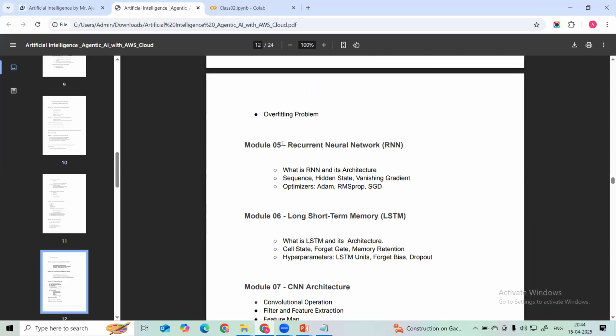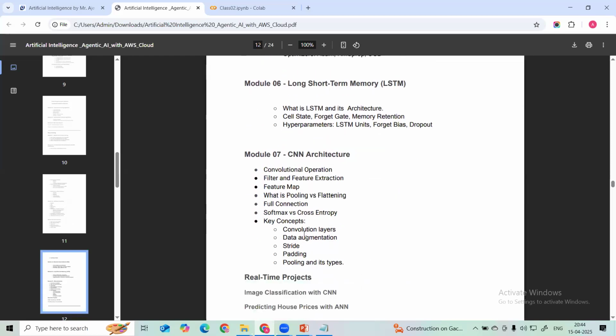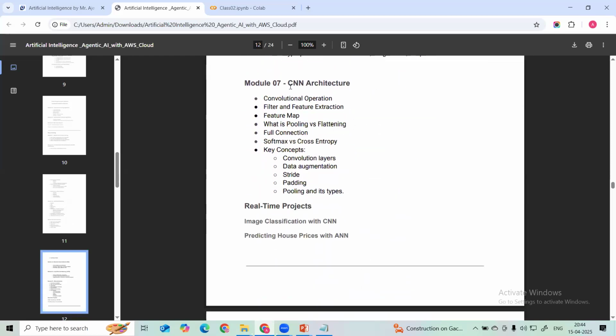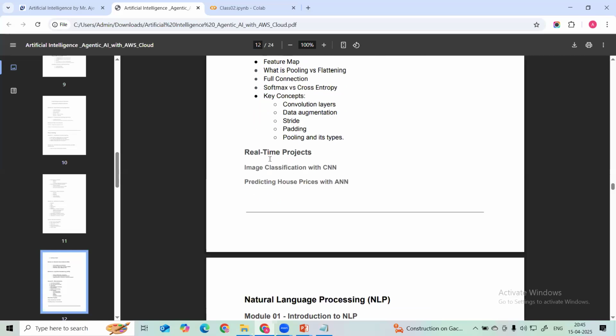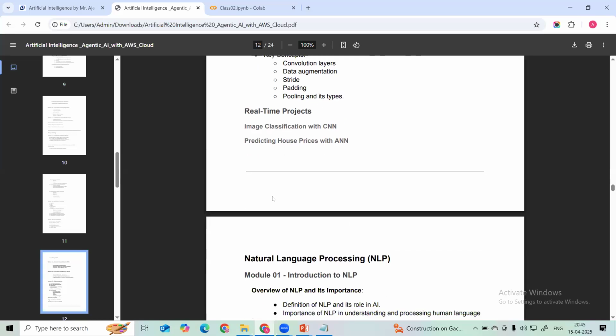Then we are going to learn advanced architectures in deep learning: RNN, the recurrent neural networks, and the long short-term memory LSTM architecture as well. Then at the last, in deep learning, we are going to see how CNN architecture is helpful for image data: how we can extract the features from the image data and make the predictions. For image data, we are going to deal with the CNN architecture, and then we are going to build two projects in deep learning.